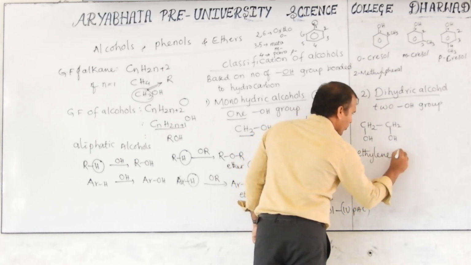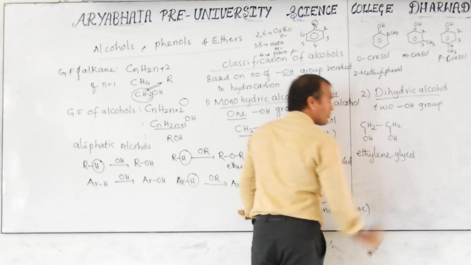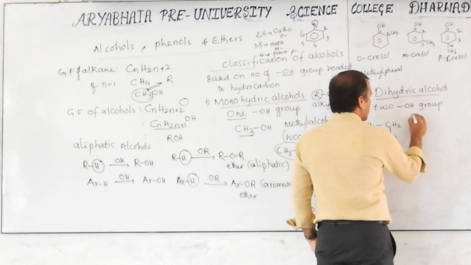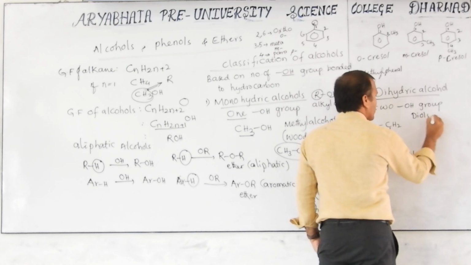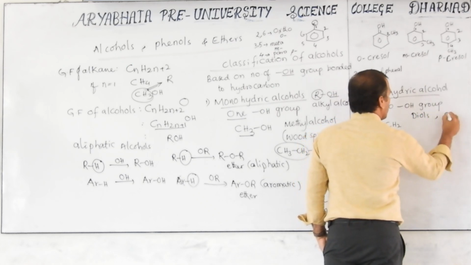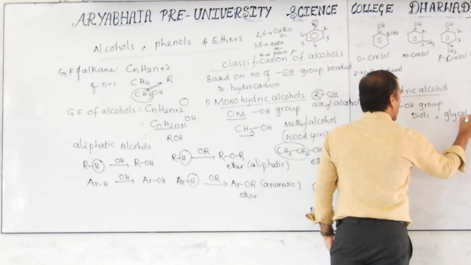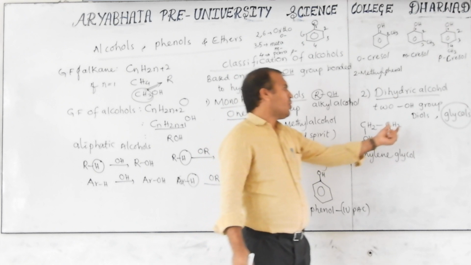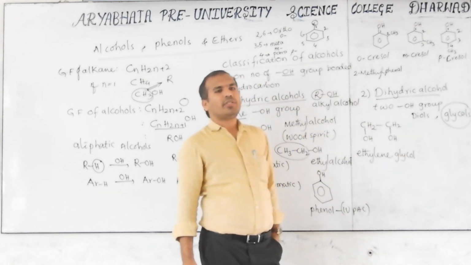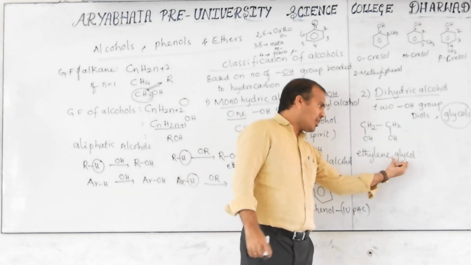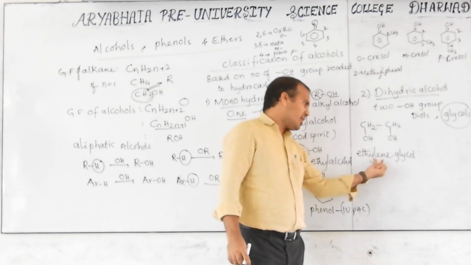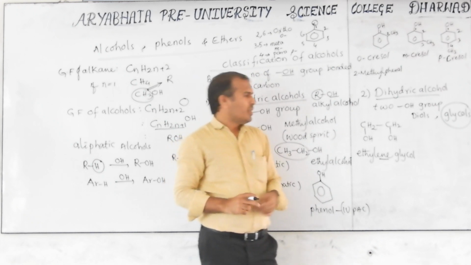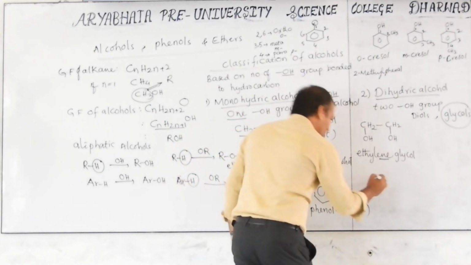Ethylene glycol. Keep in mind this dihydric alcohol is also known as diols, otherwise glycols. The word glycol is used in the common name, and diol is used in the IUPAC name. That's why here it is ethylene glycol. Don't consider that because the word ethylene is there, a double bond is present. This is a common name. Similarly, if you want one more example, I will give you one with cyclohexane.